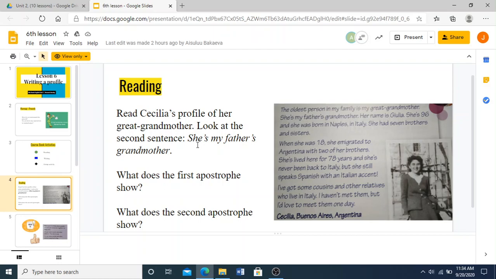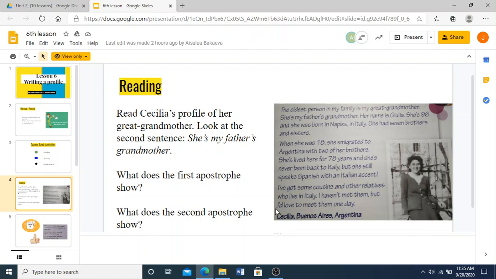It doesn't show who something belongs to. It's just a contraction for the past form of be, which is was. This is a short form of was. She was my father's grandmother. Instead of writing she was, it was shortened into she's my father's grandmother. Okay, this is for the first apostrophe.